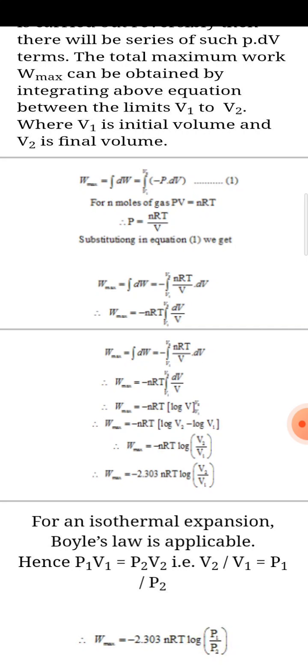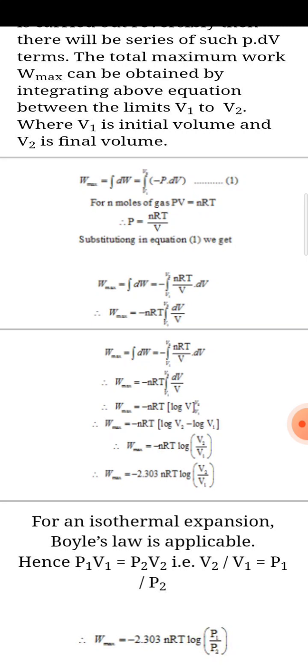Hence P1 V1 is equal to P2 V2, so V2 upon V1 is equal to P1 upon P2. Instead of V2 upon V1, we can also write P1 upon P2 by applying Boyle's law. So W max is equal to minus 2.303 nRT log P1 upon P2, that is in the form of pressure.